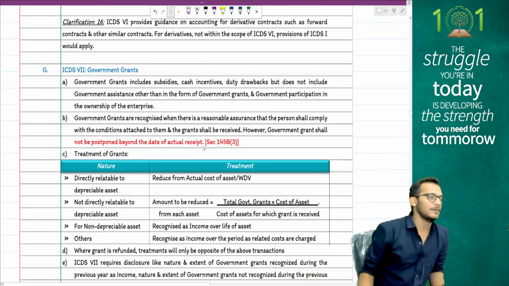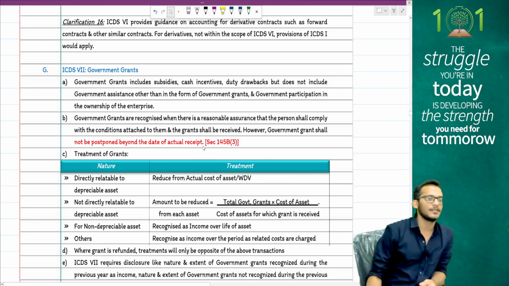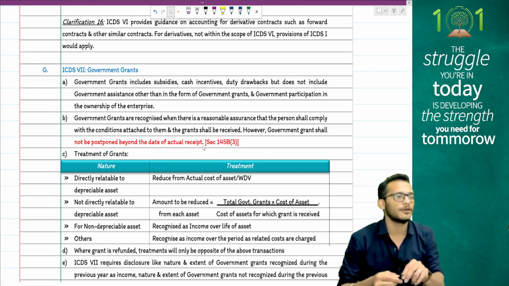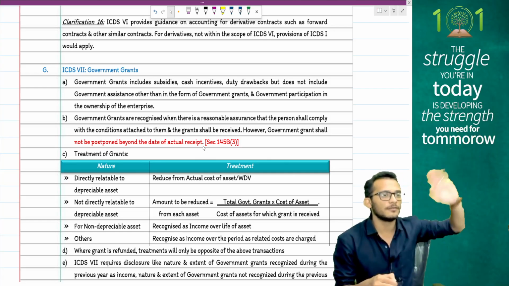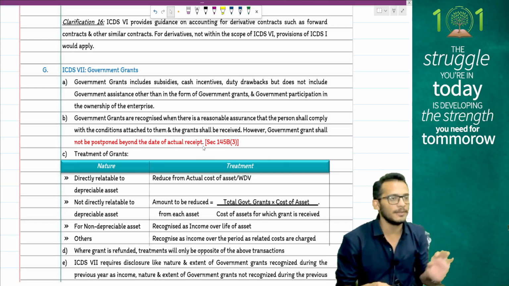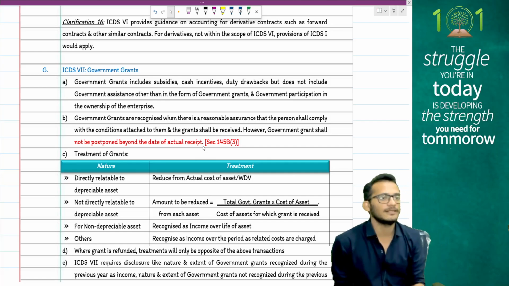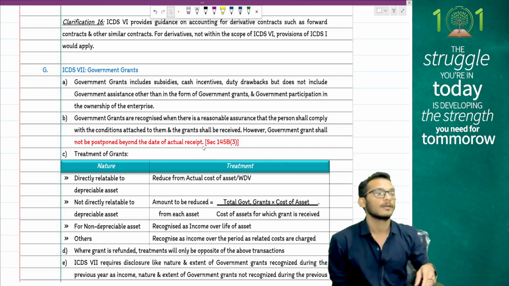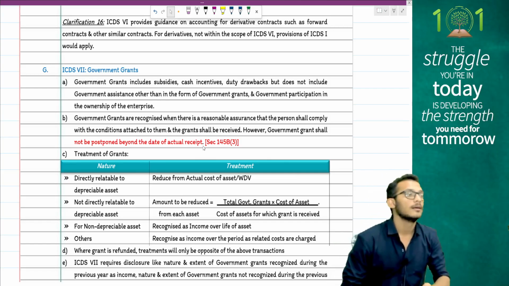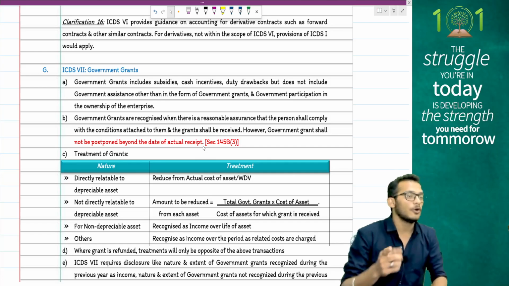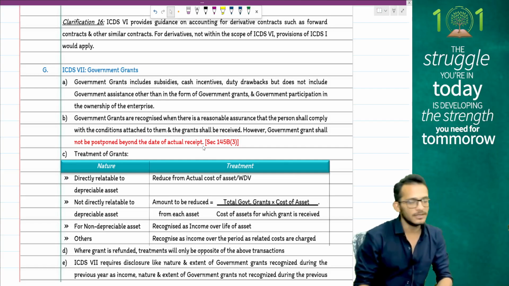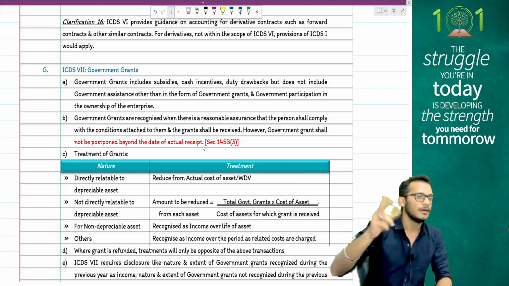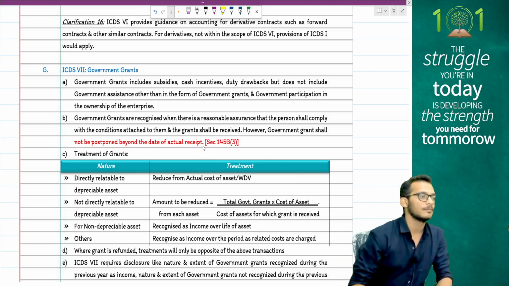When it comes to government grants, the same rules will apply. If the grant is received for a capital asset, you will reduce it from the cost. If it is received for a revenue item, it is taxed as income. If in the accounts they say put it in capital reserve, you will still tax it as income in income tax. Income tax clarifies that a grant will be recognized in the year in which it is fairly certain that you will receive it. But if you have already received it, then you will recognize it as revenue, even if chances are that you may not satisfy the conditions. When you fail the conditions at a future date, you can reverse it, but you cannot delay it beyond actual receipt.